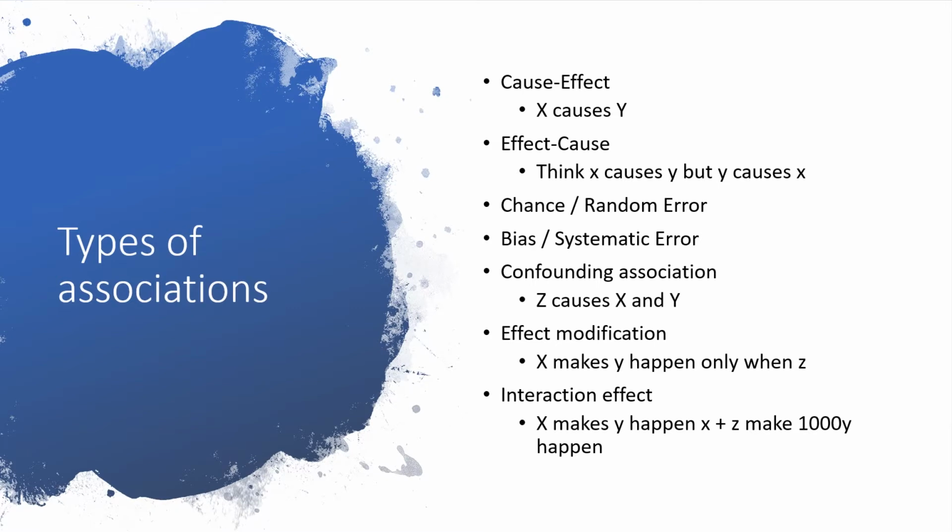Let's start with the effect-cause association. The effect-cause association is a real association. However, the hypothesized treatment and results were switched. An example would be believing that scurvy causes vitamin C deficiency, when in reality, vitamin C deficiency causes scurvy. Chance or random error is a false association that may result in data that looks like causation.